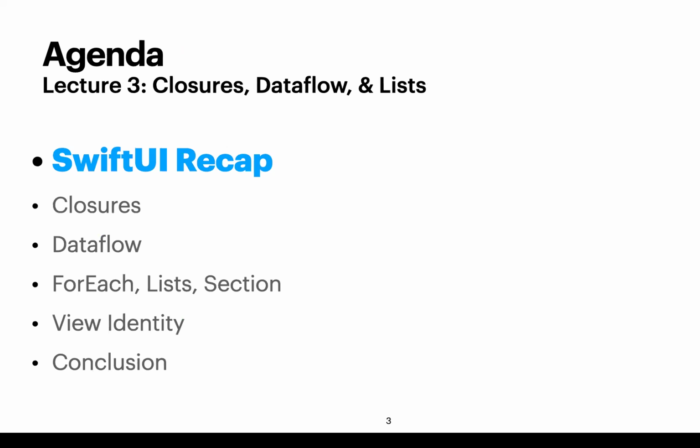All right, so for today, we're going to really quickly recap SwiftUI. Then we're going to talk about a really important feature of Swift, which is closures. Then we're going to talk about how we can have data and flow it into our SwiftUI views. And then we're going to talk about different kinds of views that we can use in SwiftUI, for example, ForEach to iterate upon a list of data, using lists, and sections within lists. And then we're going to have an important conversation about view identity, and how SwiftUI differentiates two views.